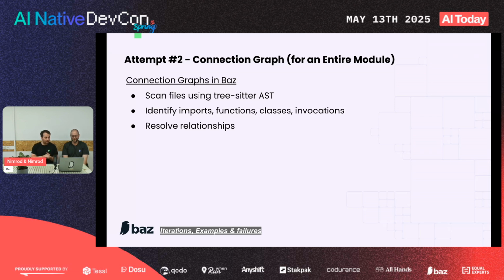We call them code elements. And then we need to classify them. So we have imports, functions, classes, enums, invocations, all of that stuff. And then the last step is to resolve the relationships between them. Why? Because when you change a function, I want to know who uses that function, right? If I'm modifying a call to a function, I want to see what its body looks like. So we try to resolve all of the relationships so we understand what we're reviewing.